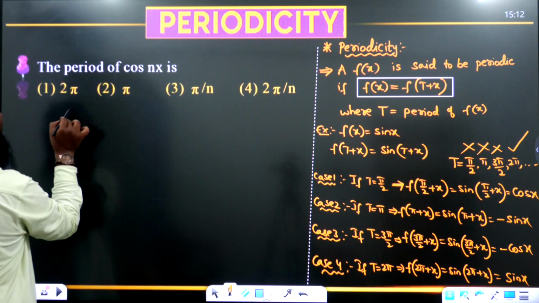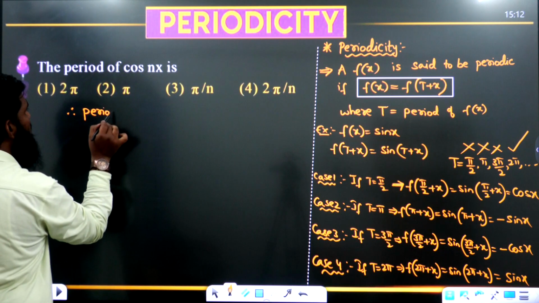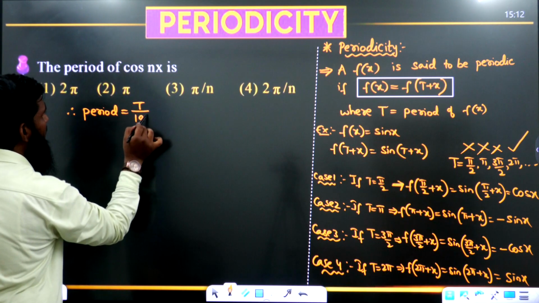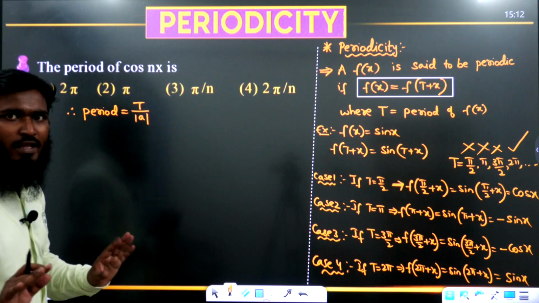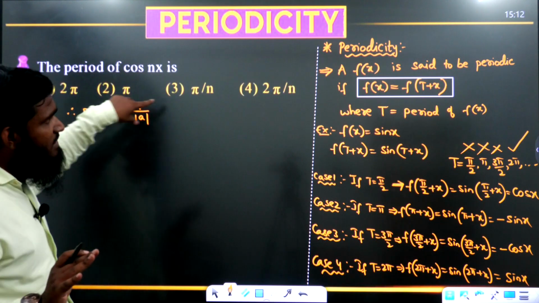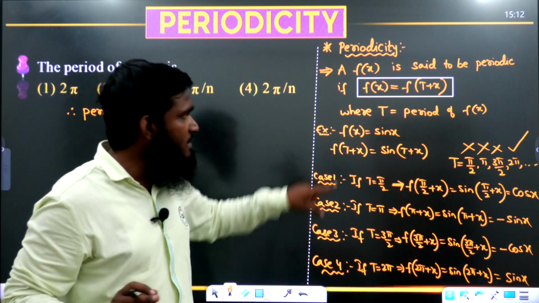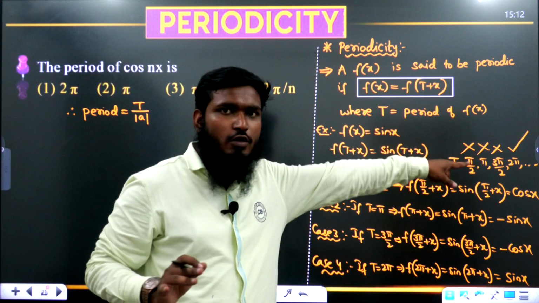Okay. Now see this one. We have one simple formula. Period is equal to T divided by mod a. What is the formula we have? Period is equal to T divided by mod a. This is the formula. Now T means we are taking some T values for the functions. Only the sin x function we are taking. For sin x, what is the T value we get here? 2 pi. T value is equal to 2 pi.